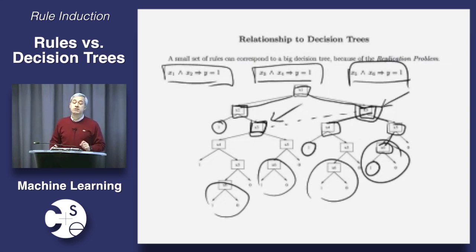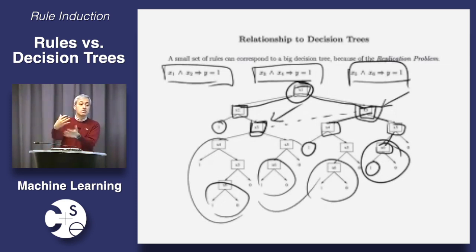This is not just a representational problem, by the way, right? Because the other thing that we saw last time was that as I grow the decision tree, I get less and less data. Notice that once I split on x1, I only have half the data points, roughly speaking, on each side. So when I finally get to inducing these subtrees, they're being induced on a fraction of the data that I had before. So the data dwindles for learning decision trees in a way that it doesn't dwindle for learning rules, which means that we might not be able to learn something as a decision tree when we would be able to learn it as a set of rules. Okay?